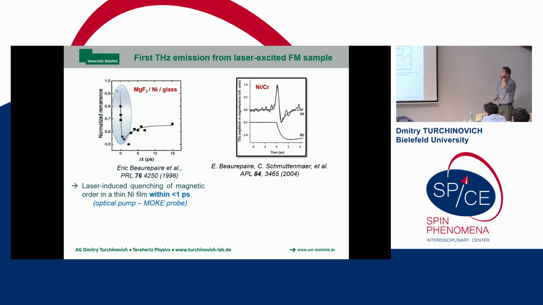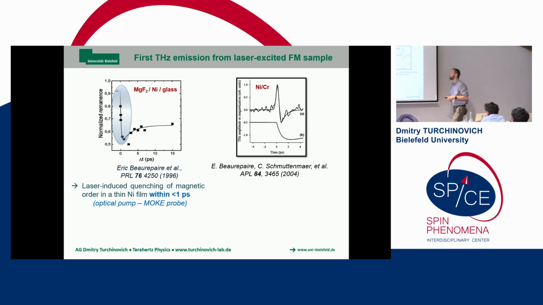So let's go back to Eric Beaurepaire and Charlie Schmuttenmaer's work. In the original ultrafast demagnetization paper by Eric Beaurepaire, it was a nickel nanofilm sandwiched between two dielectrics. It was grown, or deposited, on glass, and was capped with a dielectric, magnesium difluoride. And the sample that they used for the terahertz emission experiment was capped with chromium, which is a metal, yeah?